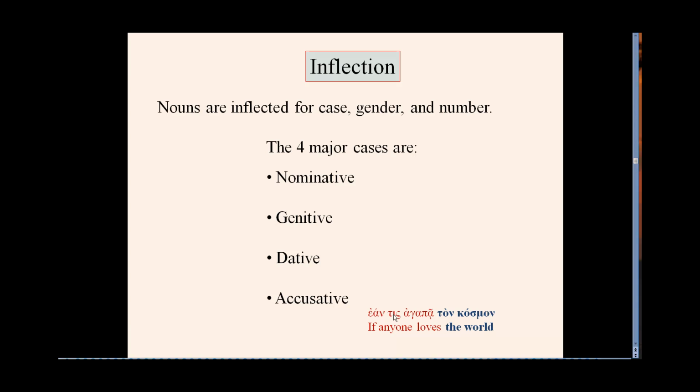Now we noticed before that tis is the subject. Here we have ton kosmon, definite article ton, which is accusative, masculine, singular, and then kosmon. Article has to agree with the noun in case, number, and gender, and so we have ton kosmon. And this is the object of the verb agapa, and so if anyone loves the world, and so it's accusative case, serving as the direct object of the verb agapa, if anyone loves the world.